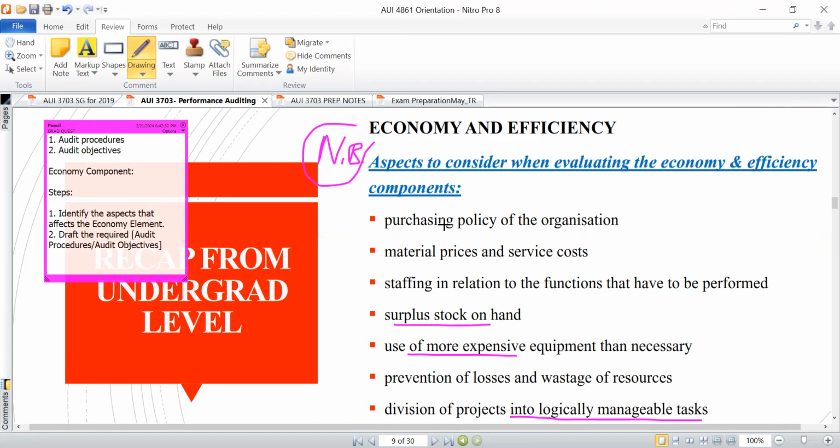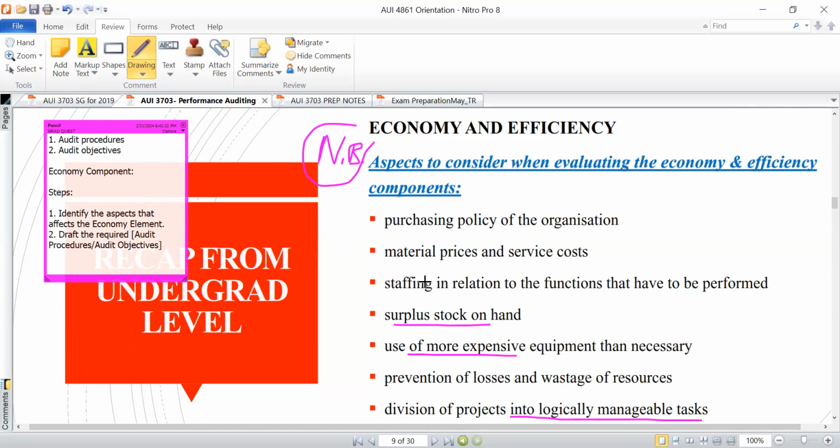So if I'm to draft a procedure, for instance, starting with the first aspect, the purchasing policy of the organization, one of the things I would do is perform an inquiry with management as to whether there is any purchasing policy in existence within the procurement division, for example, depending on whatever department you're looking at. But you already know that there is need for me to evaluate the purchasing policy because they are procuring certain inventory items from suppliers outside of the organization.